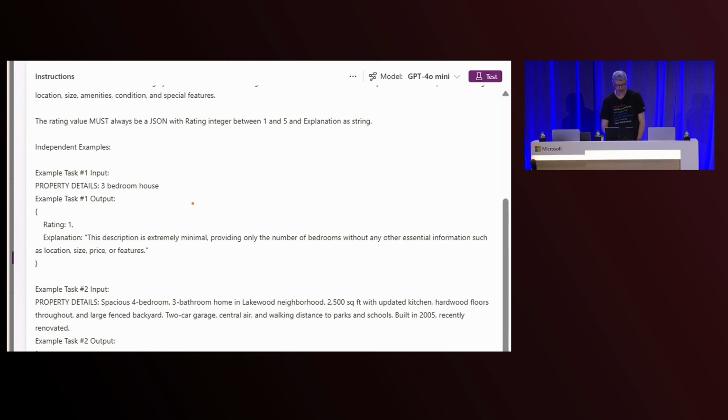I want you to give me some JSON back out, and here's an example of what a 1 looks like, and here's an example of what a 5 looks like. So you give it some normal prompts, and at the end of that, it gives back a deterministic rating between 1 and 5. So we can convert our non-deterministic output, like the summary of this property, which may change every time we run this model, into something that we can actually evaluate in our test.